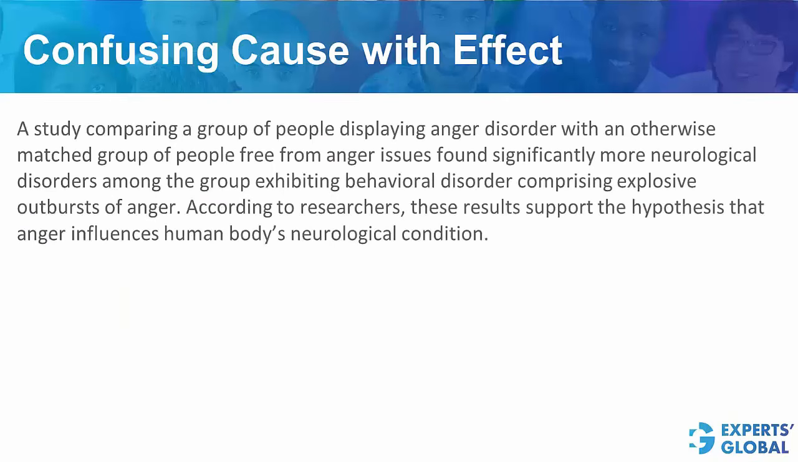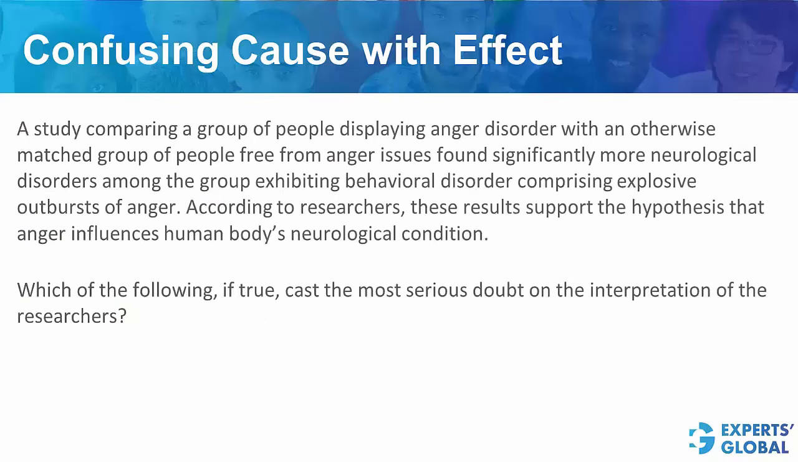This is the argument. Here is the question stem. Step 1, read the question stem. Step 2, read the argument. And Step 3, have a broad expectation from the correct answer choice. A clear expectation here can be that the argument concludes that anger is the cause and neurological condition is the effect, whereas practically it is possible that neurological condition is the cause and anger is the effect.